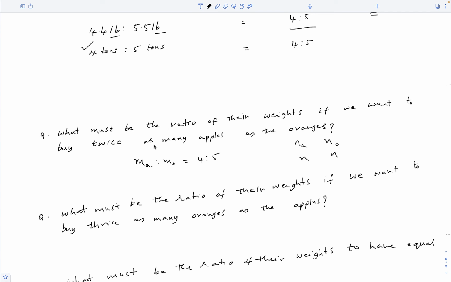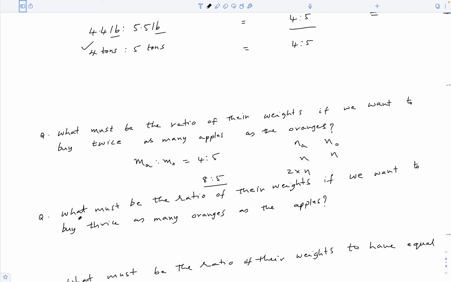But we want to buy twice as many apples. So we have to multiply this 4 with 2. So it would be 8 to 5. So to buy twice as many apples as there are oranges, the quantities that you buy must be in the ratio of 8 to 5.